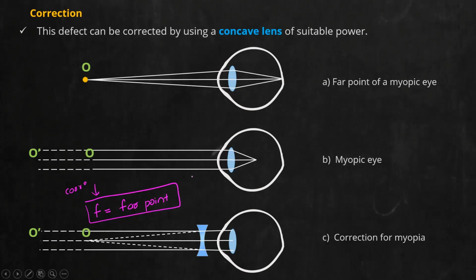Understand that. If you want, note it down somewhere. It will help you while doing problems. Whenever we do correction for myopia, this point is very important. The focal length of the concave lens that we use will be equal to the far point of the myopic eye. And in this case, you will get the image formation happening on the retina.